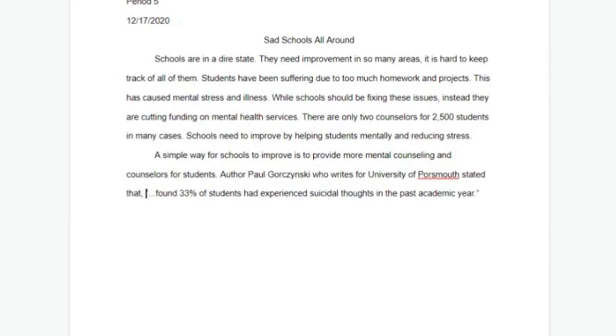Stated that, and then I put a comma, and obviously I couldn't even spell Portsmouth. But yeah, there you go. That's all you guys need to do to integrate evidence. All you guys gotta let me know is who the author is and where the article came from. And that's all you guys need to do when you're quoting either a website or a news article or maybe a newspaper.